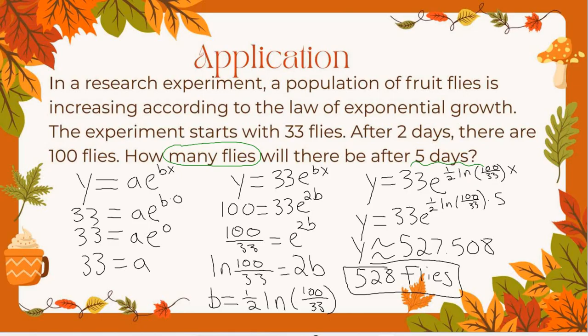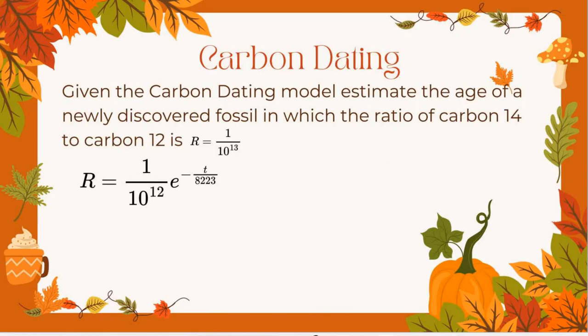Okay, we got 2 last kinds. These ones are much shorter. Okay, so another big one. This one's actually one of our decay models, which I told you I would give you, and that's why there's this negative up in our E. It's because it is decaying this time instead of growing. And this is called a carbon dating model.